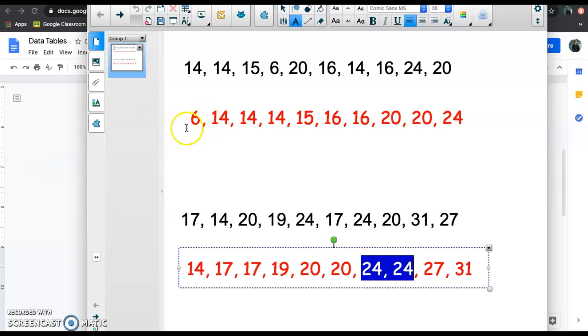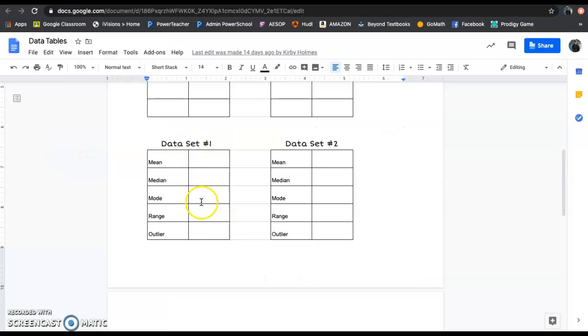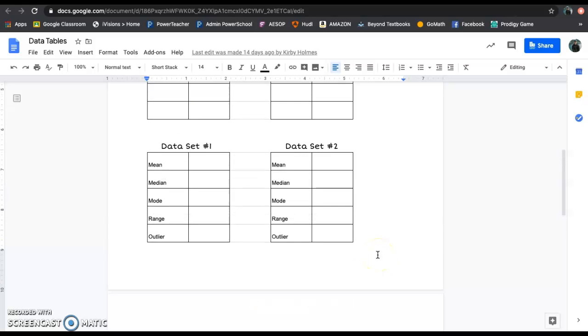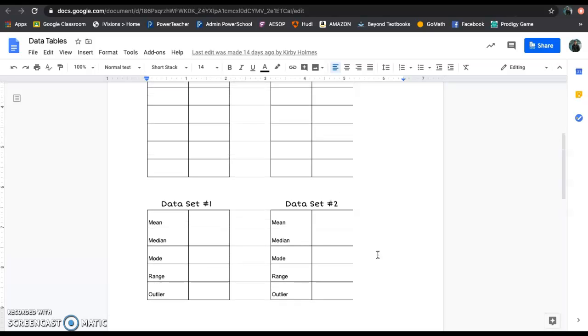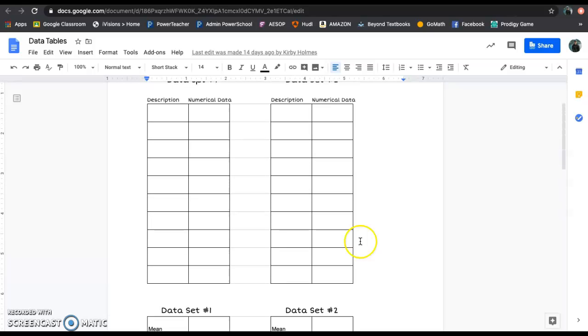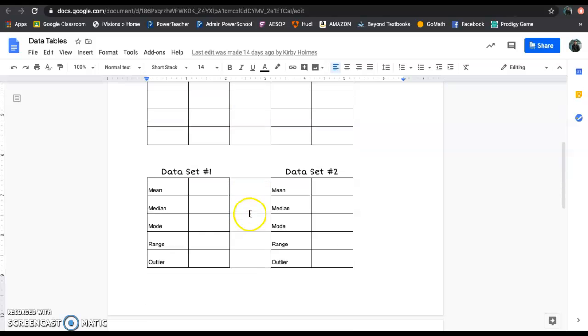Okay, so that's the thing. You're going to plug all those in right down here. Okay, you can use a scratch piece of paper. You can write down below here if you want, whatever you want to do. I'm not here to tell you how to do it. I'm just telling you where I want it. Okay, so you've collected your data hopefully yesterday. If you haven't, do it today. Collect your data and then do your mean, median, mode, range, and outlier. And then you need to submit this back into Google Classroom. Okay, and then once it's in, I'm looking at it and I'm sending you guys some pretty instant feedback. Okay, so that's what you guys have got to do today.